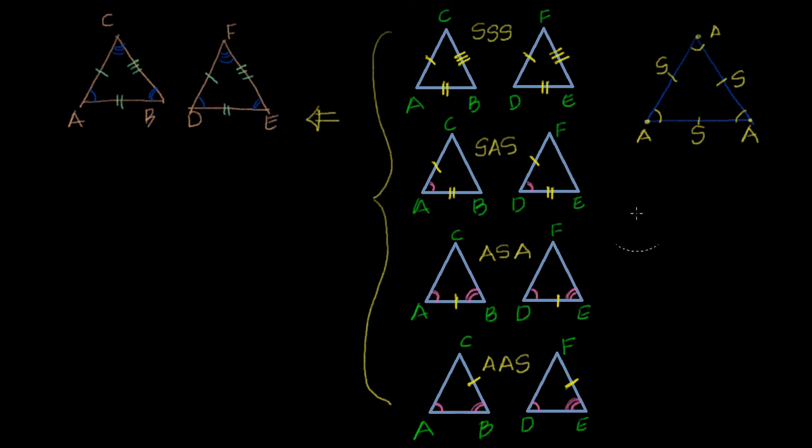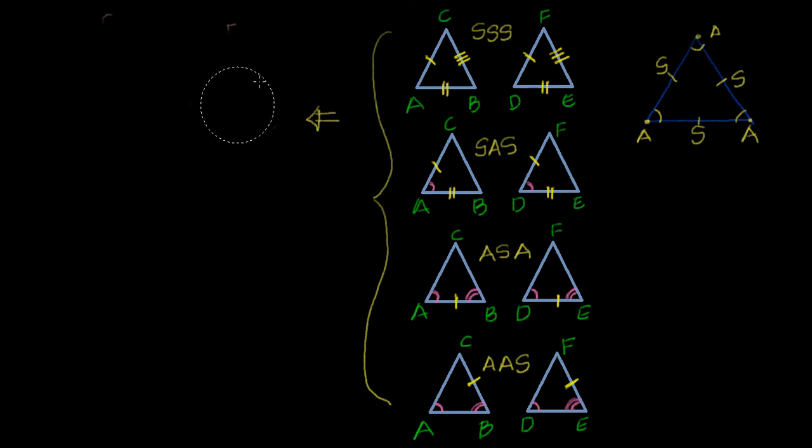Before erasing, I'm explaining: if you are able to prove that any one of these postulates is satisfied by the two triangles, it's nothing but saying that both the triangles are congruent, because with these postulates, whatever you have, you cannot have another triangle other than the congruent triangle. Okay, that's the meaning of it. I hope I haven't confused you, and it gives you a little bit of clarity and more interest in congruence. It's a very interesting topic.